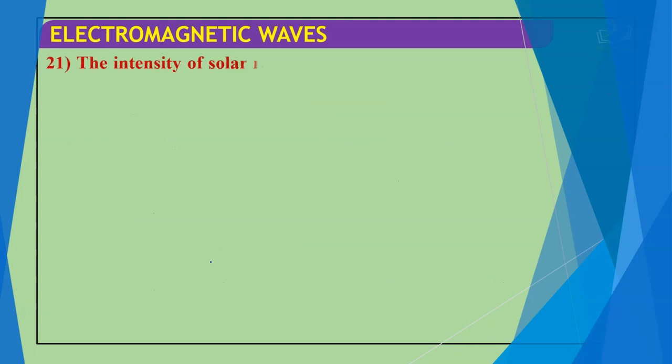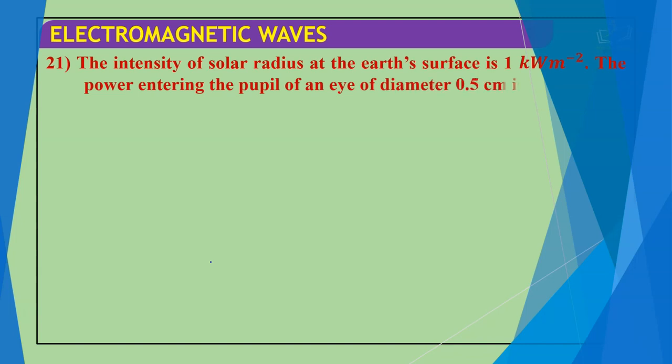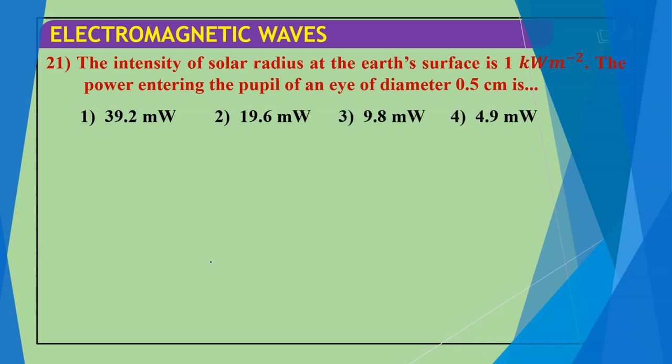Next question we have: the intensity of solar radiation at the Earth's surface is 1 kilowatt per meter square. The power entering the pupil of an eye of diameter 0.5 centimeter is: 39.2 milliwatt, 19.6 milliwatt, 9.8 milliwatt, 4.9 milliwatt.